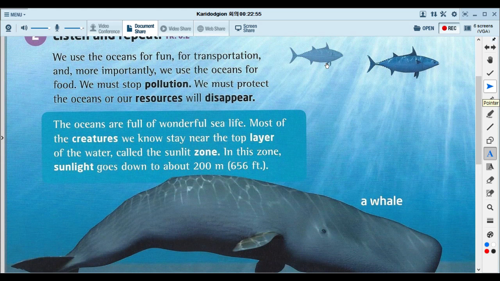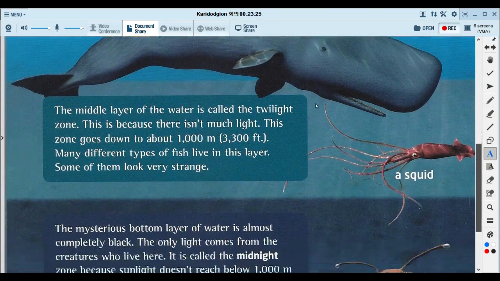Listen and read. We use the oceans for fun, for transportation, and, more importantly, we use the oceans for food. We must stop pollution. We must protect the oceans, or our resources will disappear. The oceans are full of wonderful sea life. Most of the creatures we know stay near the top layer of the water, called the sunlit zone. In this zone, sunlight goes down to about 200 meters, 656 feet.